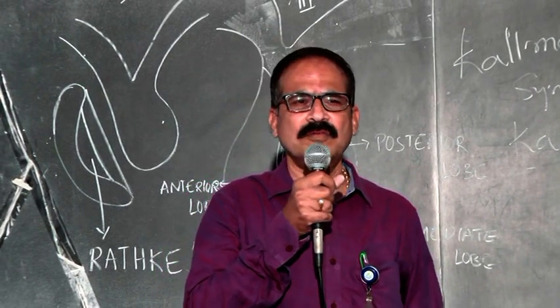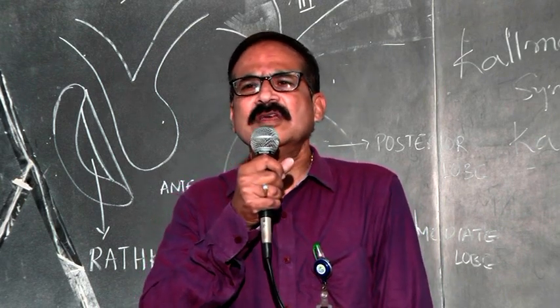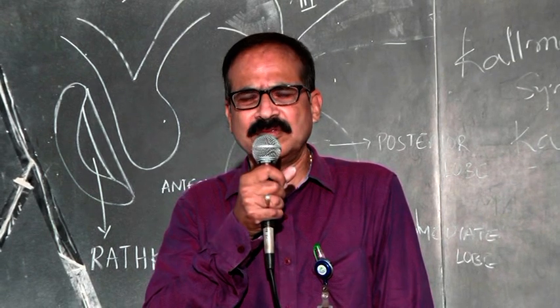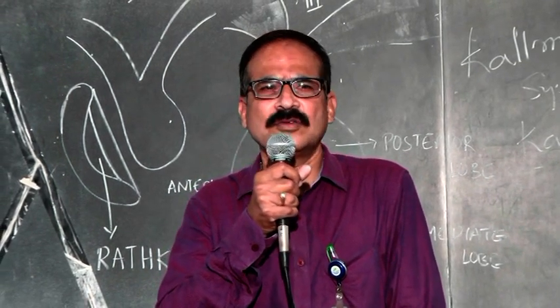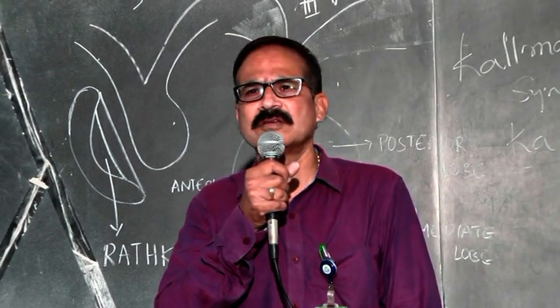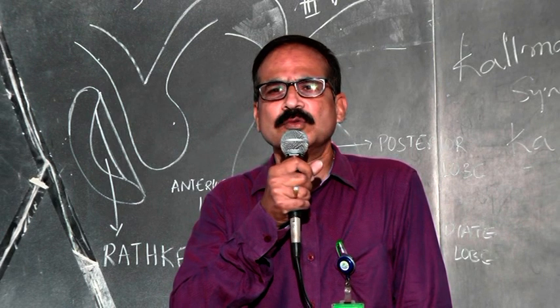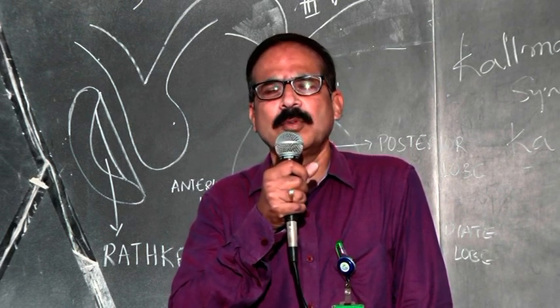Actually, this gene deficiency causes the absence of adhesion molecules, and in our introductory classes we have discussed various cell adhesion molecules. One of the cell adhesion molecules is absent, so that the migration is prevented, which leads to hypogonadism.